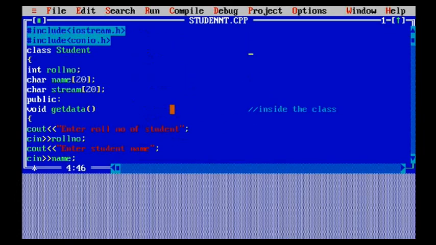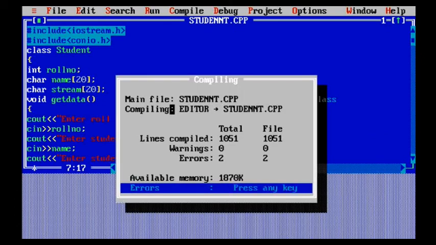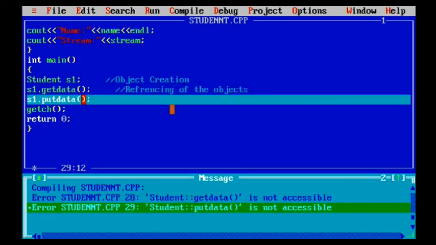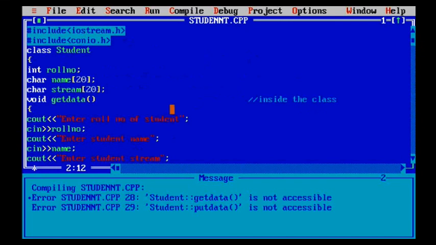Now suppose I have defined public over here, but I remove public. So when I remove the public, all the members are now private by default. Whenever I'm not defining any access specifier, the members of my class are all private by default. So now you can see they are by default private. So it comes out to be an error that both these functions cannot be accessed over here. Why can both these functions not be accessed over here? Because they are private members.